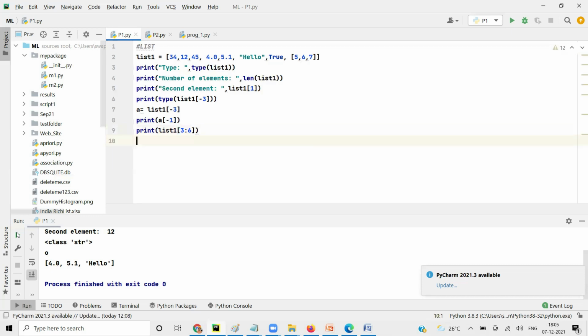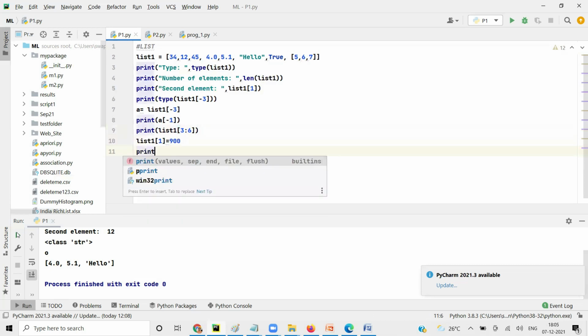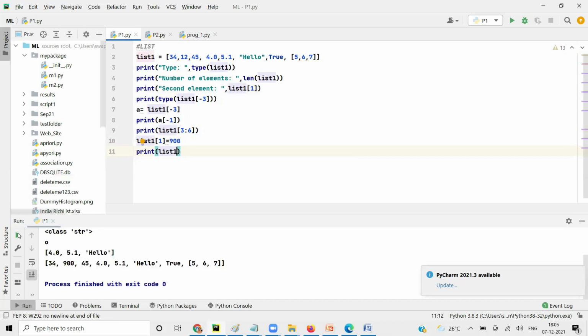I say list 1 of 1 equal to 900, and now I print list 1. It is mutable.